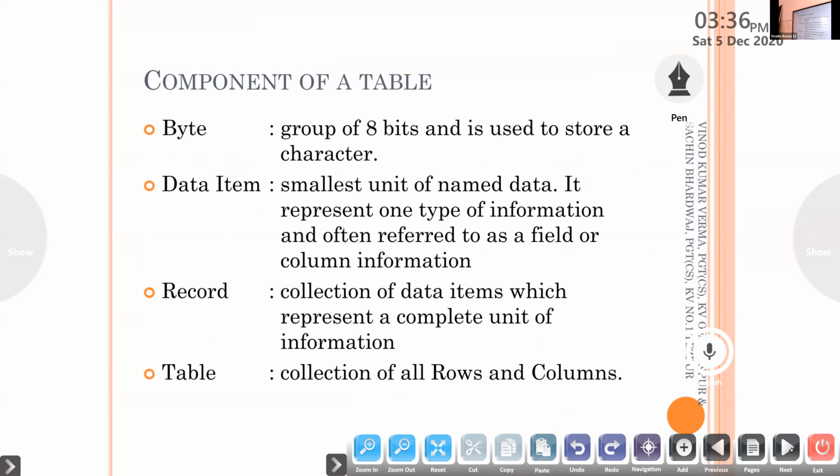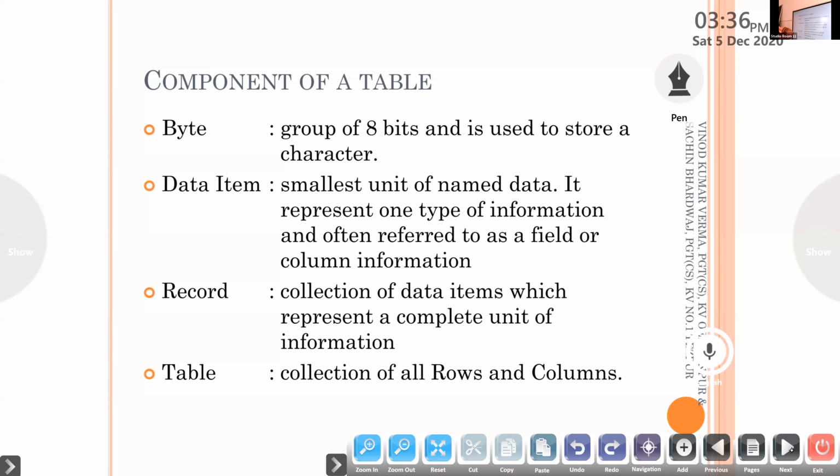Now there are a few things you need to know that we have seen in the starting classes. Byte, 8 bits. You know 8 bits are called 1 byte. So what will be the starting value, Vidhur?